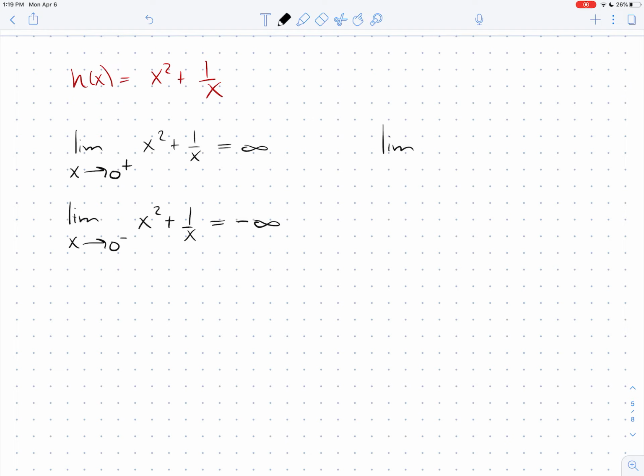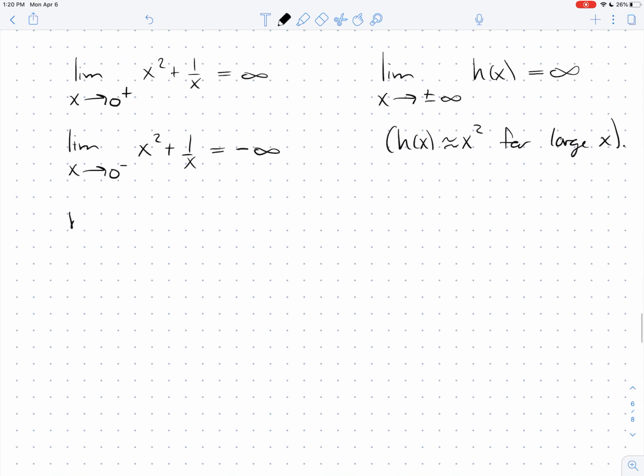And then you can check that the limit as x goes to plus or minus infinity of h of x, both of those shoot up to infinity. That's actually going to be interesting to see on the graph. When x gets big, positive or negative, this part goes to 0, leaving you with this. So your graph is going to actually look like x squared for, let's say, large x. And so we'll see that when we go to graph it.